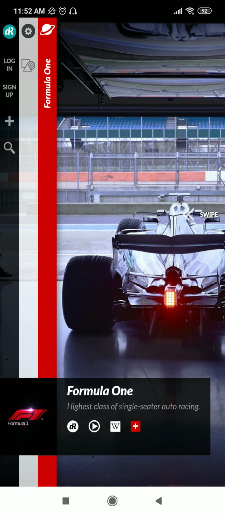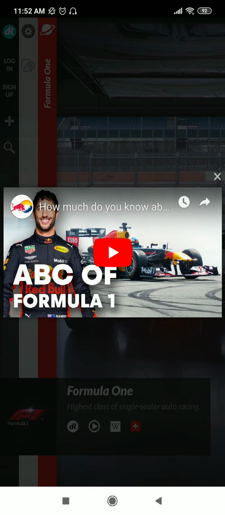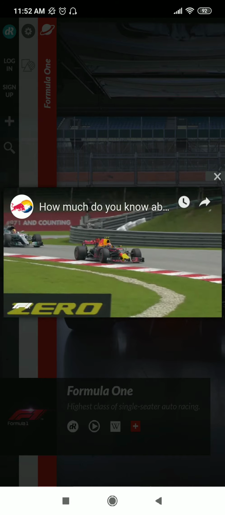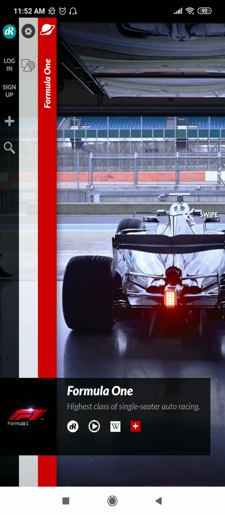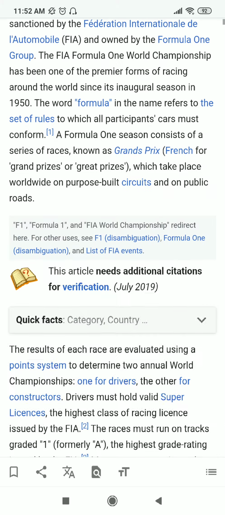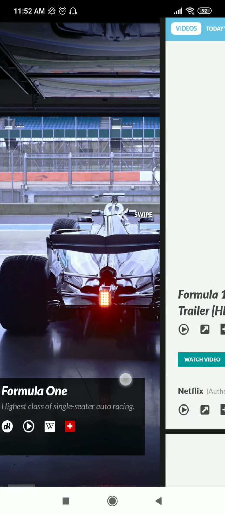So we can go to the small video. So we'll give a brief description of Formula One in the video. And then we can go to the Wikipedia page. And that describes, as you're familiar with, details about Formula One.